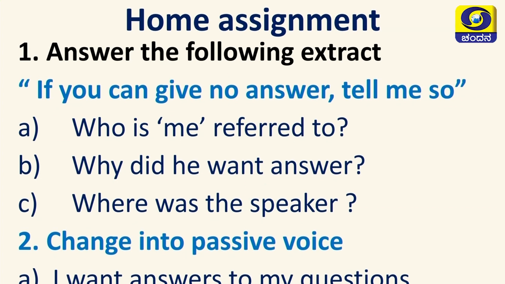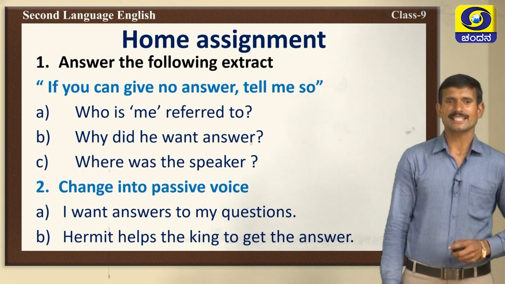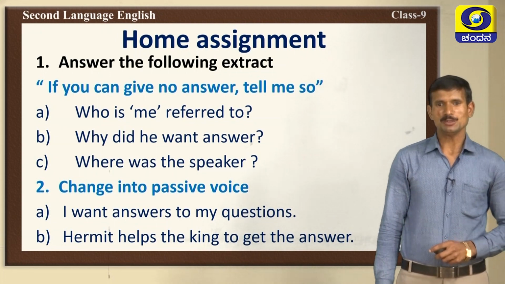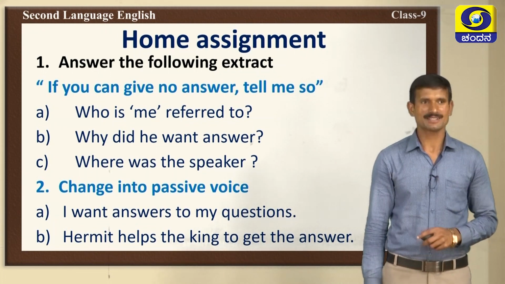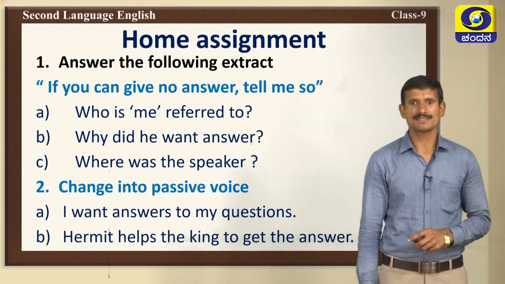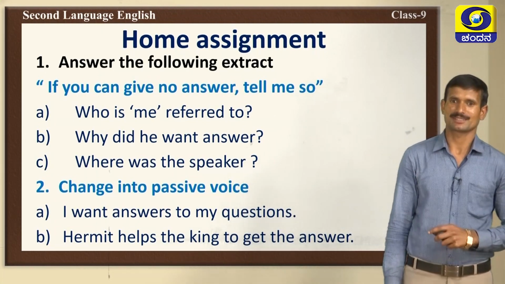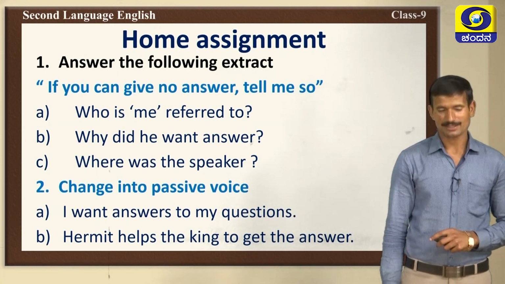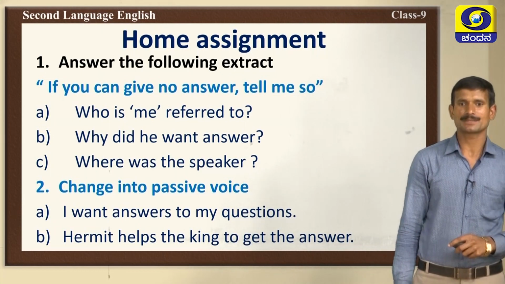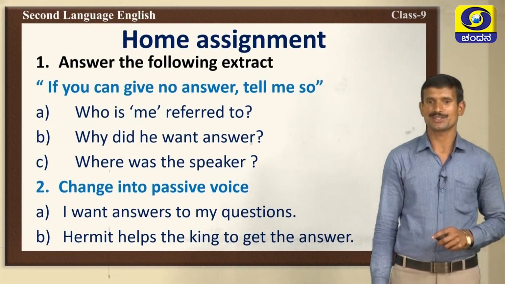Where was the speaker? Very good. The second question, change into passive voice. The first sentence is, I want answers to my questions. Next, the second one, hermit helps the king to get the answers.